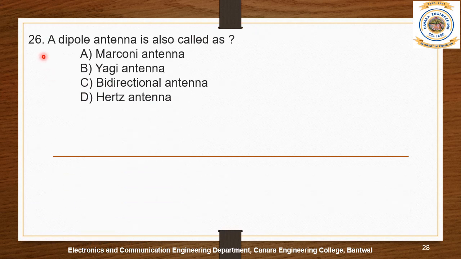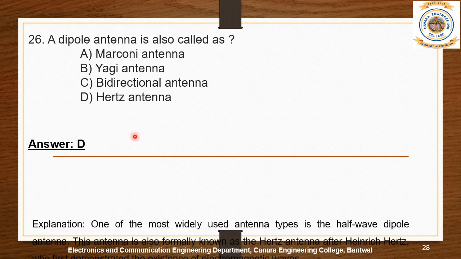Question number 26. A dipole antenna is also called as. The options are Marconi antenna, Yagi antenna, bidirectional antenna, and Hertz antenna. The answer is D, Hertz antenna.